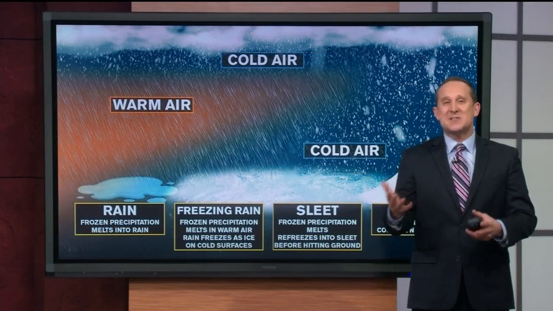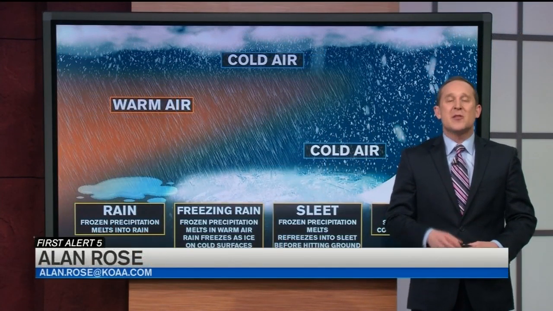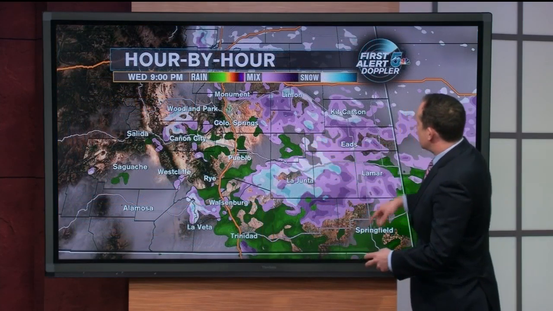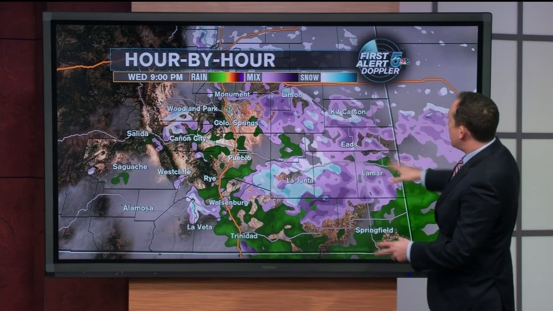This leads me to tonight's forecast. Cold air will bring the potential of freezing rain to southern Colorado through tomorrow morning. And on this map right here, we can see green is indicated. That's rain. You can see the white, that's indicative of snow, and the pink and purple, that would be either a mix of rain and snow or that freezing rain.